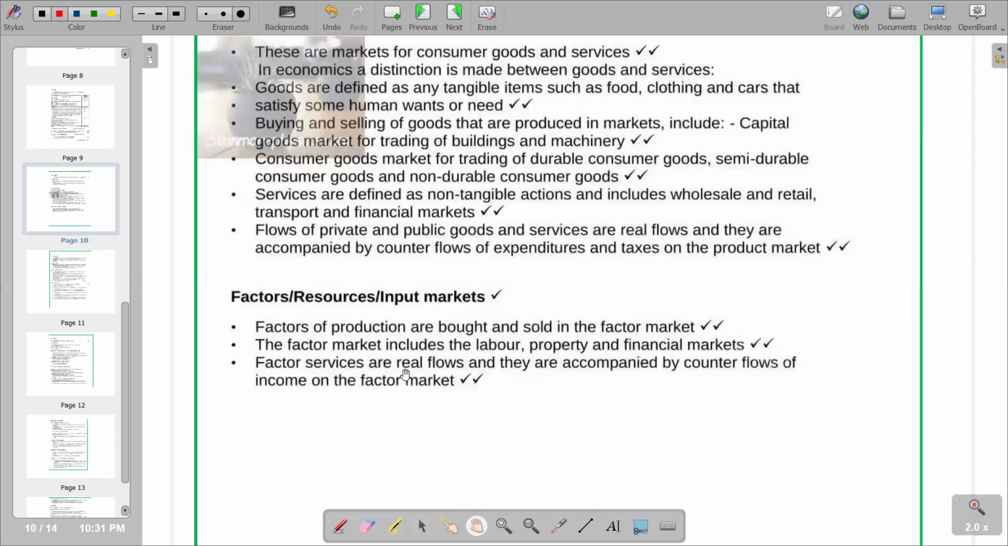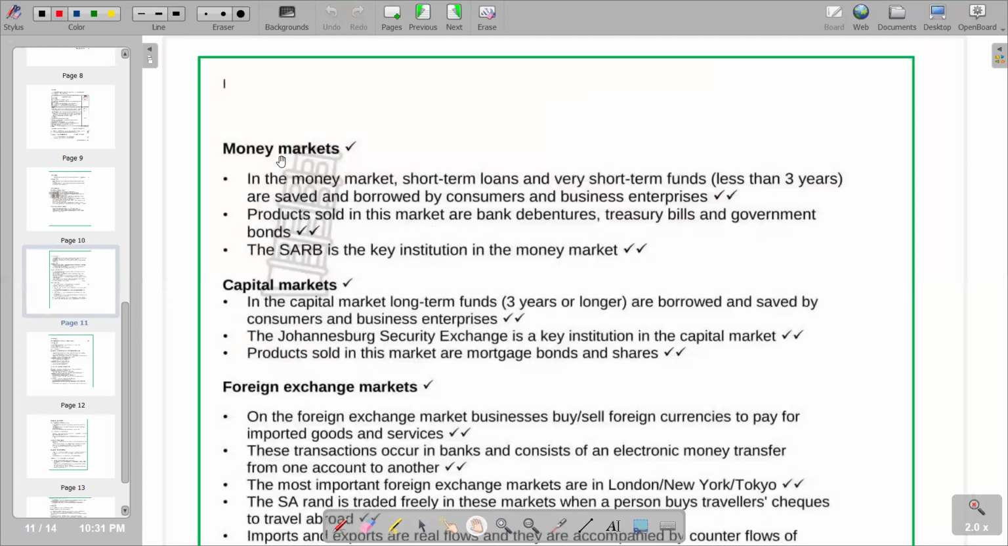So you see that also we have got two types of flows, whereby we are having real flows and the money flows. So real flows is described with goods and services. So factor services are real flows, and they are accompanied by counter flows of income on the factor market. So this is the explanation that we have in terms of the factor markets, or we can call it the resource market, or we call it the input market. So basically, we go now to this next type of market, which is the money market.